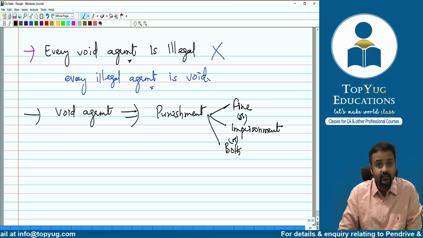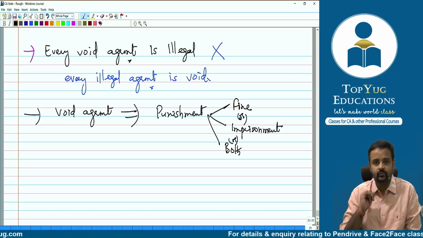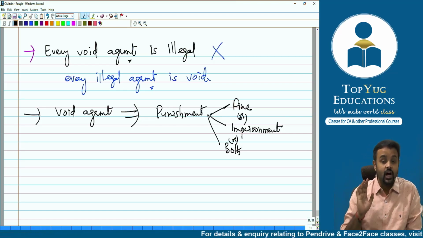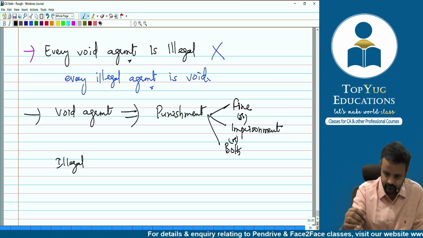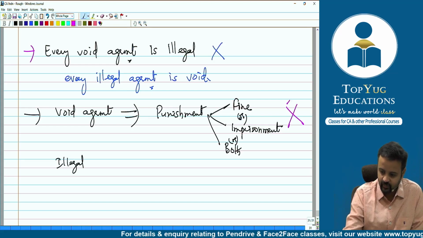Is it that every void agreement will always result in punishment? The answer is no. Every time it won't happen like this.